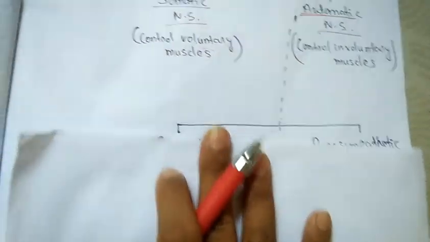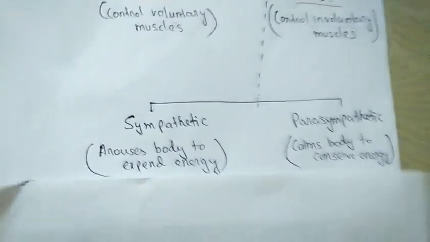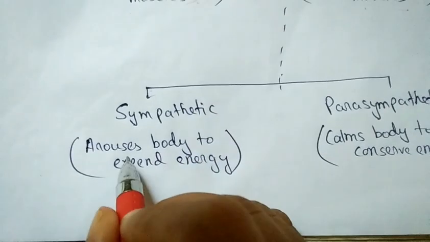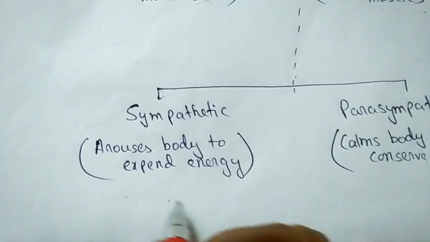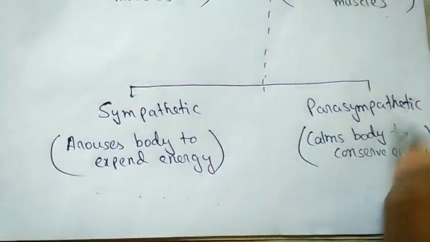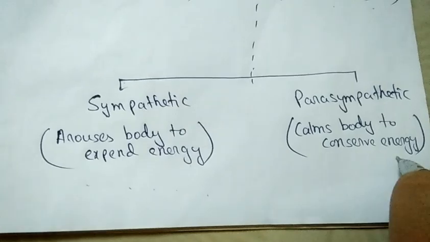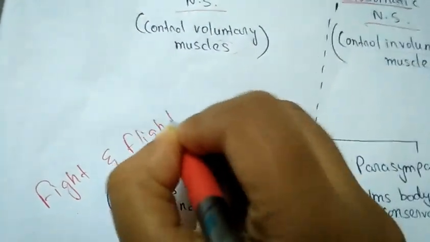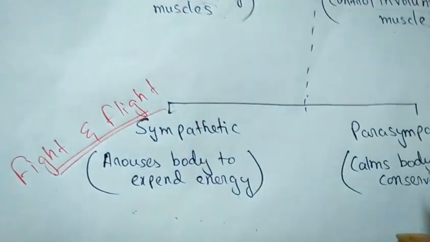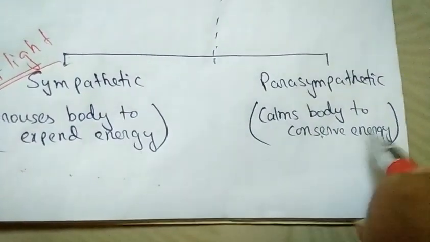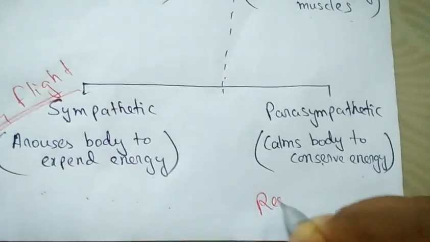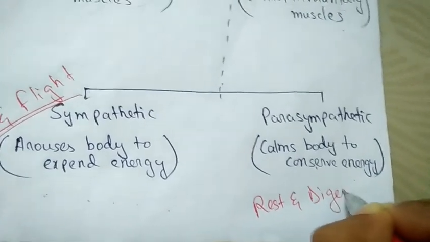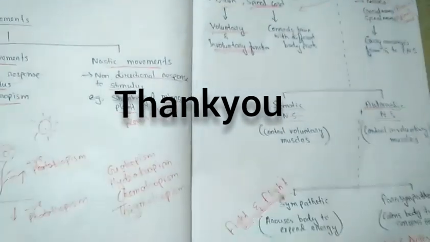The autonomic nervous system is again of two types, sympathetic and parasympathetic. Sympathetic arouses the body to expend energy, which means it energizes the body. Parasympathetic is just the opposite, it calms the body to conserve energy. Sympathetic is commonly known as the fight and flight response. It energizes the body, but parasympathetic conserves energy. It is also known as rest and digest. So all these are the basic concepts of control and coordination. Thank you.